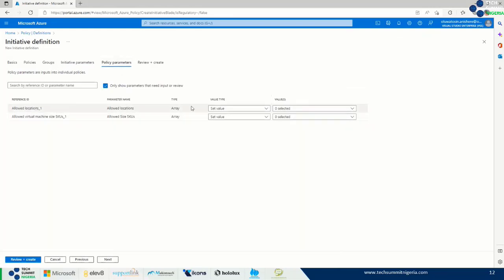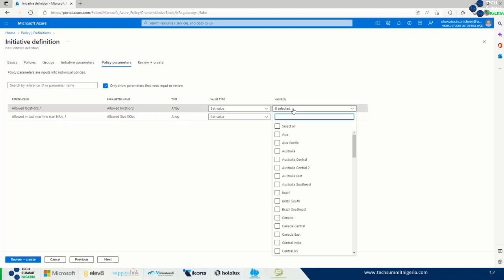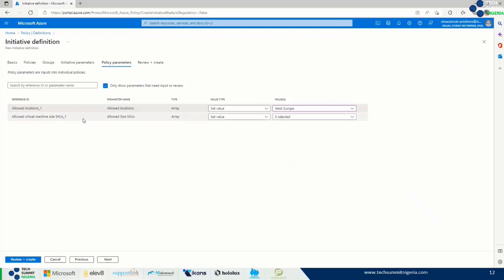So for the policy, I have allowed location, set value. If I had initially created the initiative parameter, what it means is that for the policy, I would use my initiative parameters. But because I haven't set that, I'm going to maintain the set values and decide what my set values for allowed location are. I can go West Europe. Then allowed virtual machine SKUs, also set values.